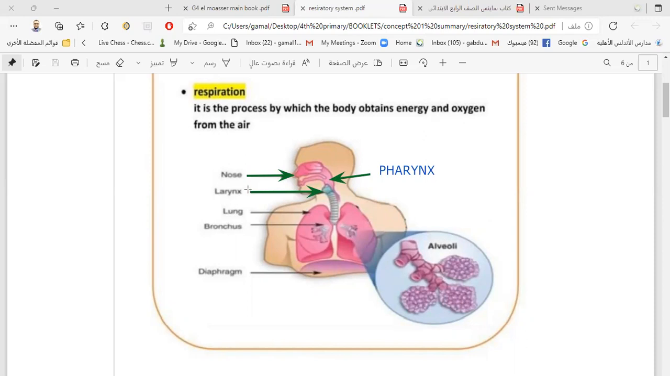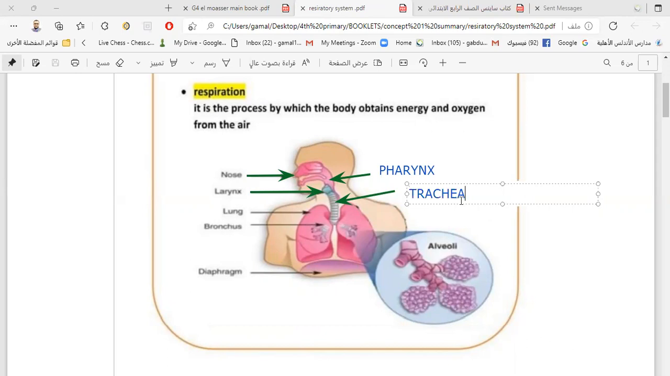So this is the larynx. After the larynx, we have here another very important organ, which is the trachea. The trachea is the third or the fourth organ we have here.